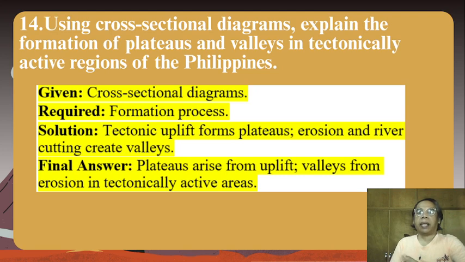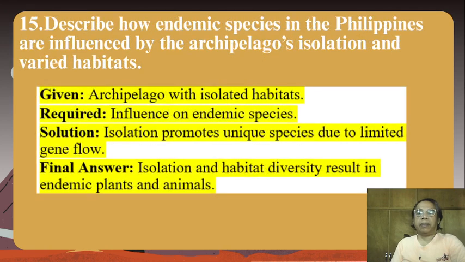Solution: tectonic uplift forms plateaus. Erosion and river cutting create valleys. Final answer: plateaus arise from uplift, valleys from erosion in tectonically active areas.